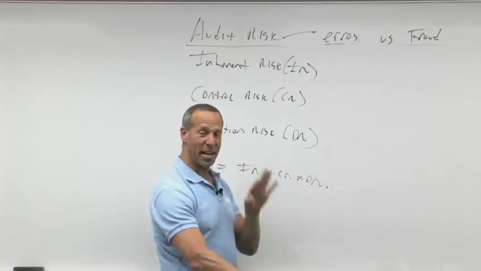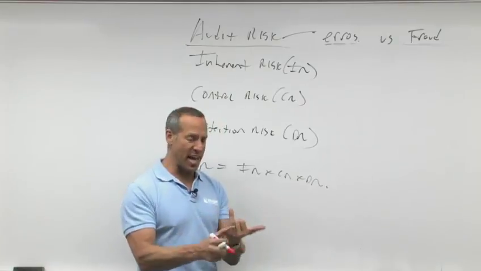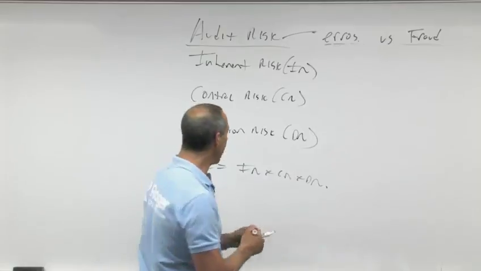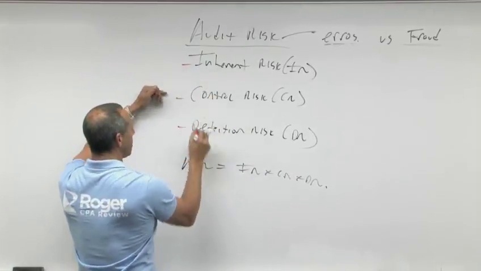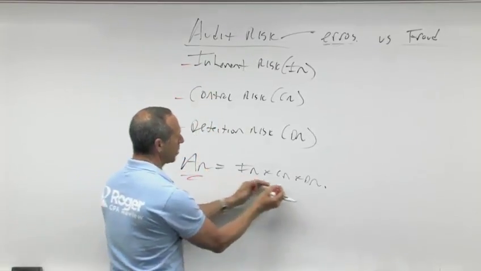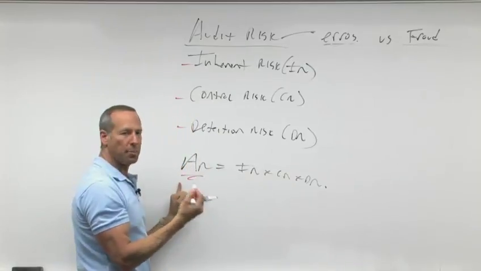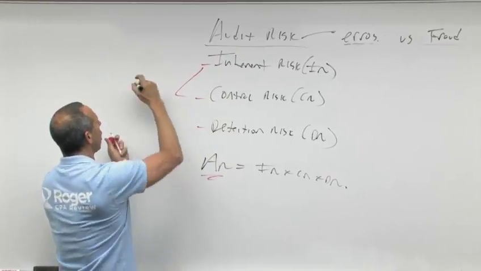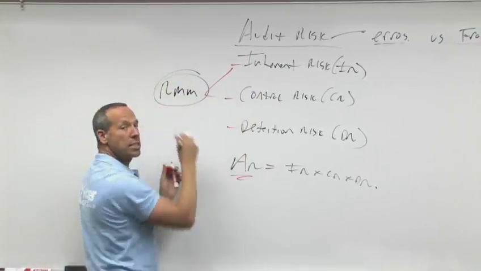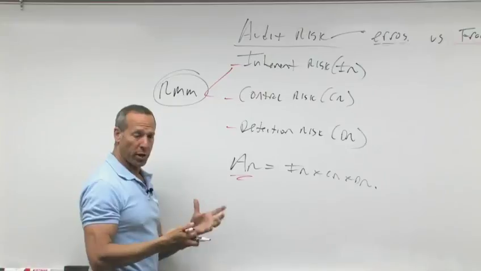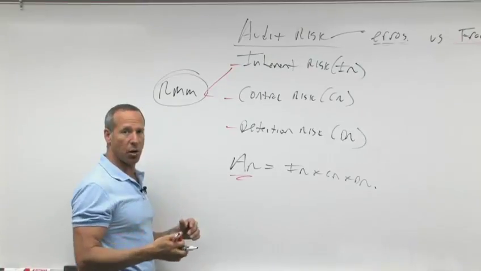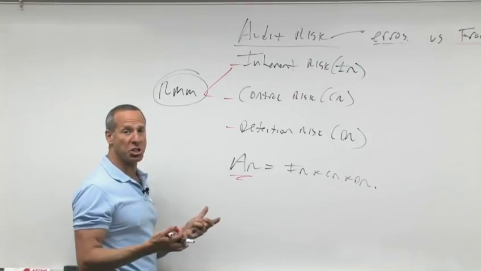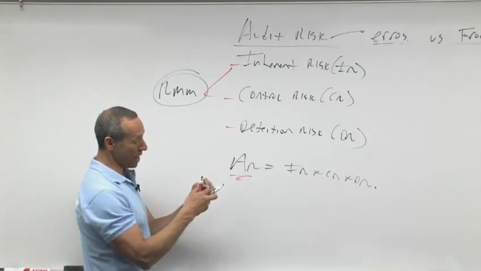And this is important. I'm going to introduce you to it now. We're going to do it again and again and again, and you're going to live it, love it, learn it. All right. So IR, CR, DR. Now, with audit risk, it's the risk that you give the wrong opinion on materially misstated financial statements. IR and CR together is called your RMM, or your risk of material misstatement. The risk that you fail to detect stuff that relates to the assertions in the financial statements. But I'll define it better in just a moment.